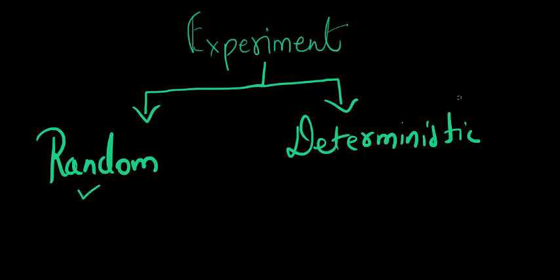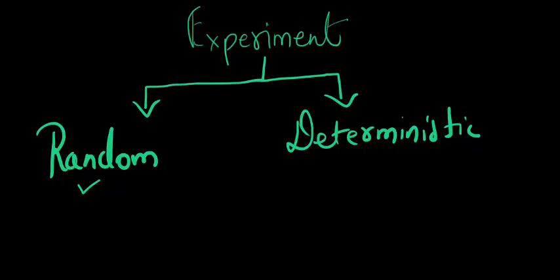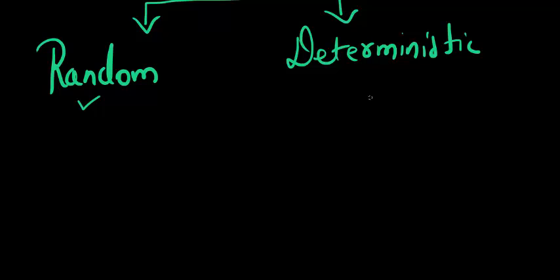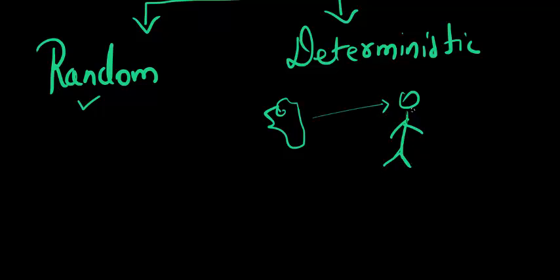When I say deterministic experiment, I mean an experiment where the outcome is known to us. Let's say, for example, I take a stone, and I'm going to throw it really hard at a person. And I'm sure that this person is going to get angry. Well, it does hurt him, so that's a deterministic experiment for me. I don't need to do that to check if he's going to get angry or not.